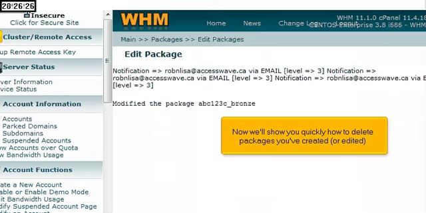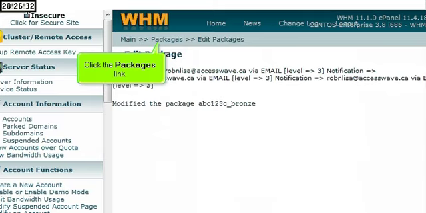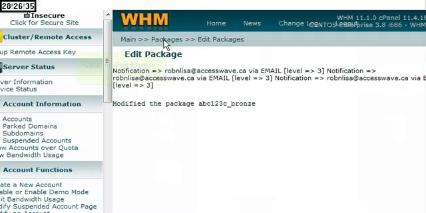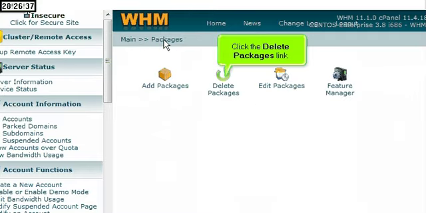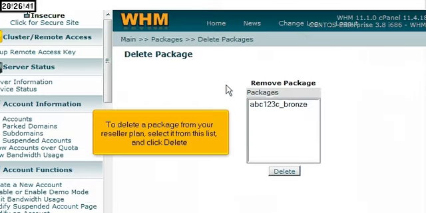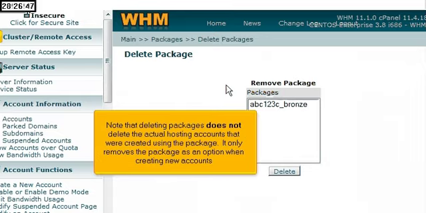Now we'll show you quickly how to delete packages you've created or edited. Click the Packages link. Click the Delete Packages link. To delete a package from your reseller plan, select it from this list and click Delete. Note that deleting packages does not delete the actual hosting accounts that were created using the package. It only removes the package as an option when creating new accounts.